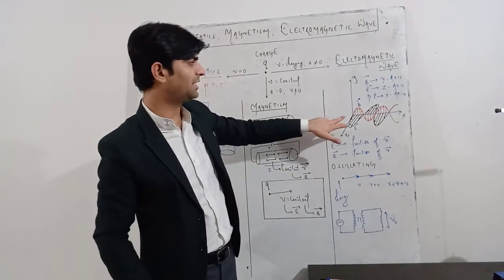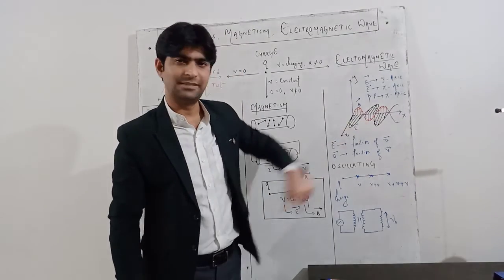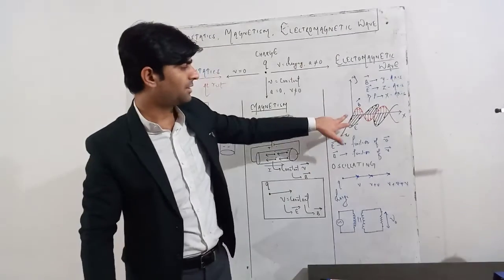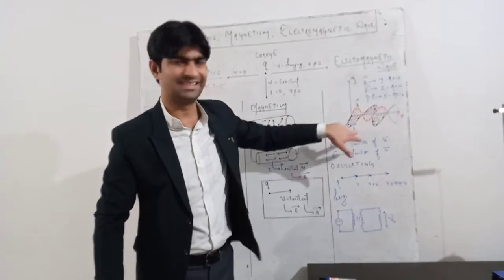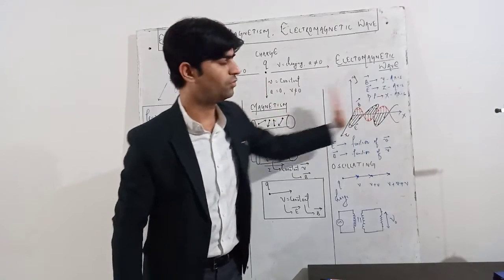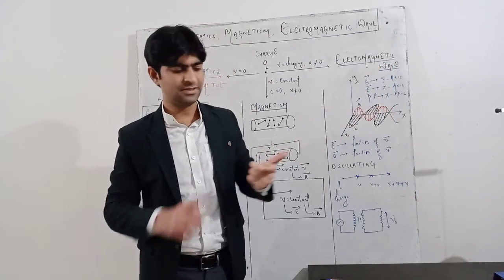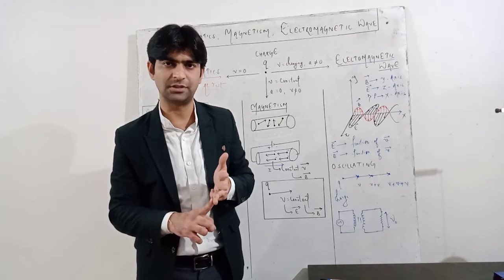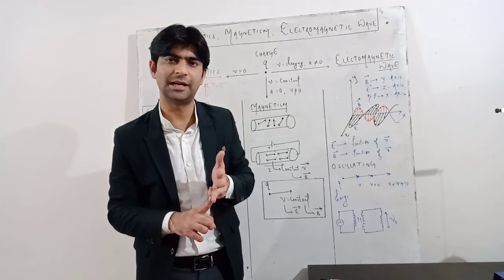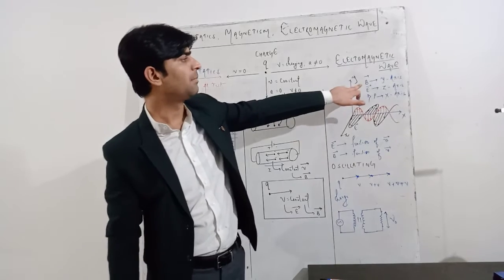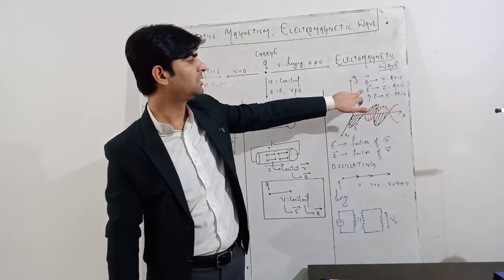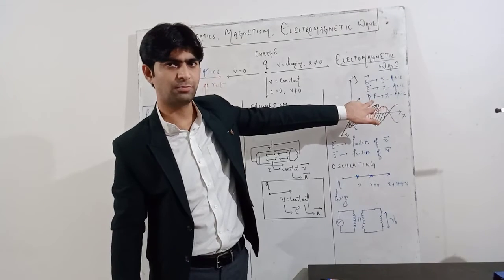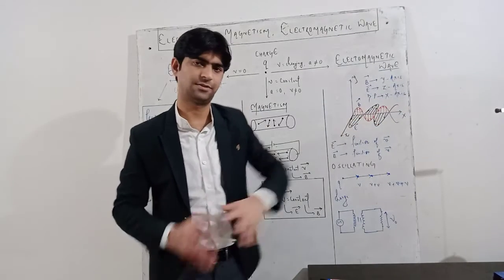You can see here very clearly the red component indicates the magnetic field vibrating along the y-axis. The electrical component is vibrating along the z-axis and the wave will move in the x direction. That means the electrical component, the magnetic component and the direction of propagation, all three are mutually perpendicular to each other. Magnetic field is along the y-axis, electric field is along the z-axis, and DP stands for direction of propagation of the wave, which is along the x-axis.